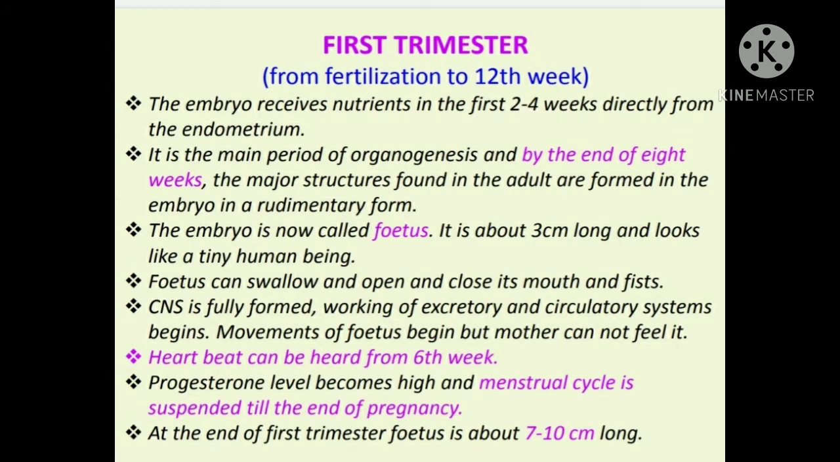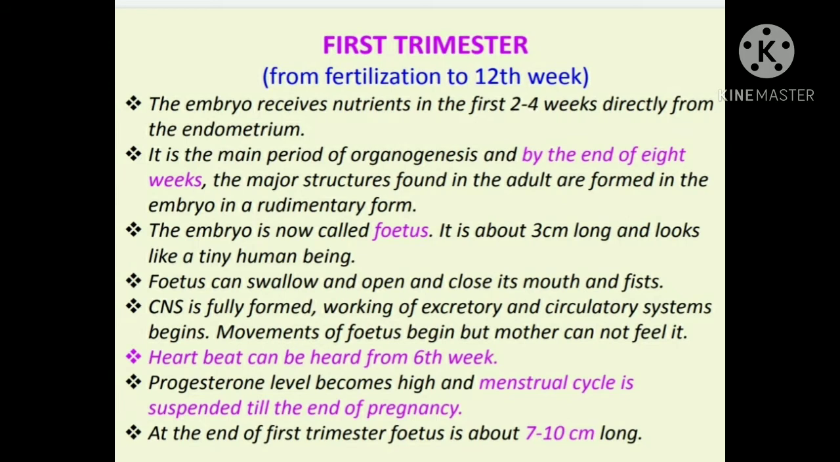in the mother as well as in the embryo. In this first trimester, the embryo receives nutrients in the first 2 to 4 weeks directly from the endometrium, meaning from the wall of the uterus. It is the main period of organogenesis and the development of the body organs. In this first trimester only, the development of the body organs takes place.